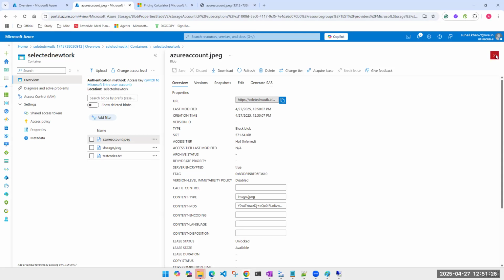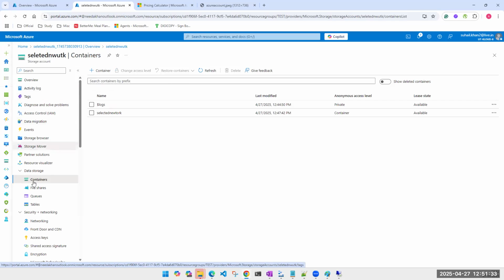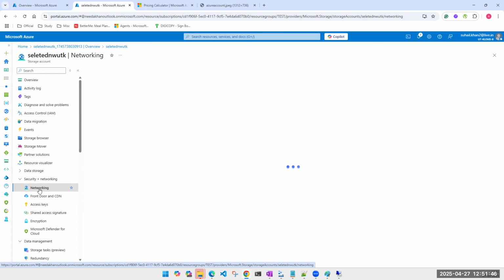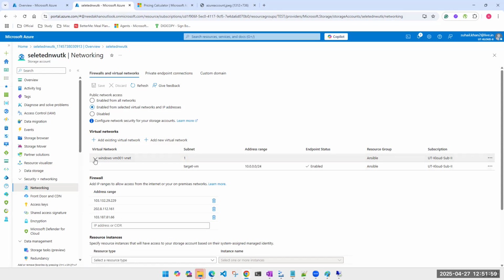Now let's go back to the networking properties of this storage account, because we have done all these settings at the storage account, right? Every time, whatever I do, I'll have to do it at the storage account level, not at the container level. Don't change anything at the container level. So I come back to the storage account and go and check networking. Enabled from selected virtual networks. I have selected this machine, the target VM.